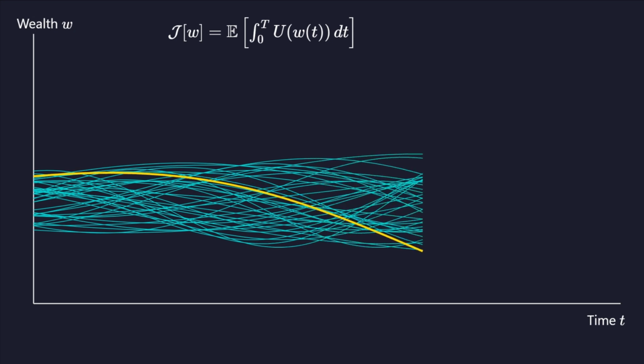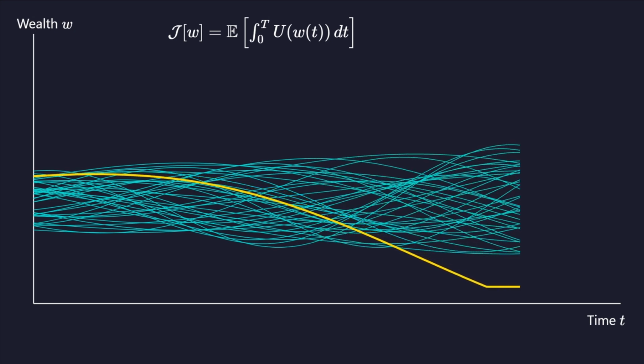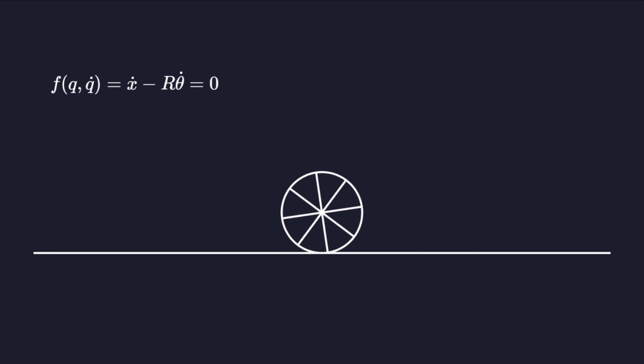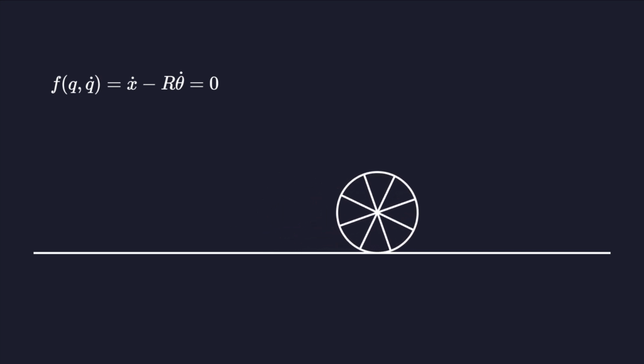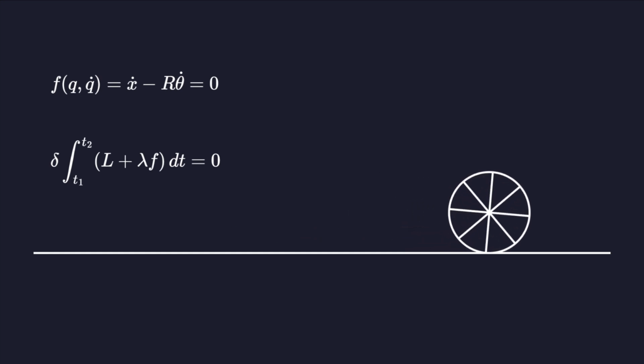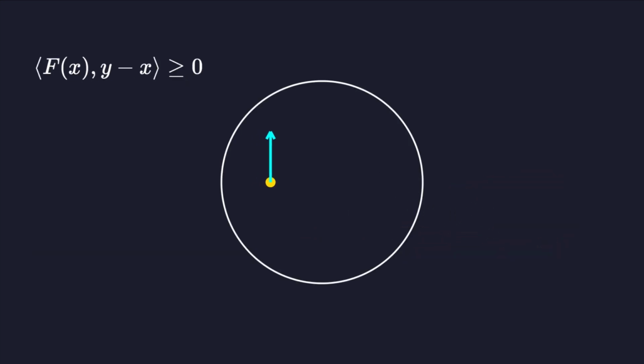The principle of least action is even applied in quantitative finance. Agents are modeled as extremizing a utility functional over their possible future wealth trajectories in a stochastic environment. Variational principles can incorporate constraints such as rolling without slipping. These non-holonomic systems require Lagrange multipliers to be integrated directly into the functional.